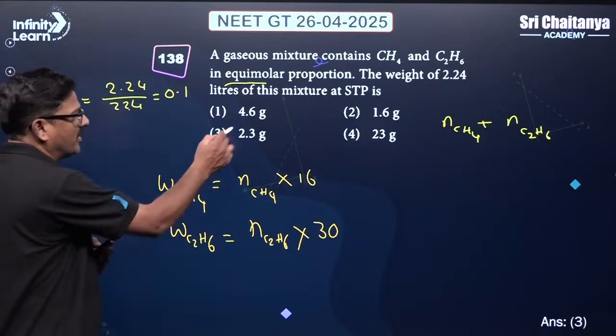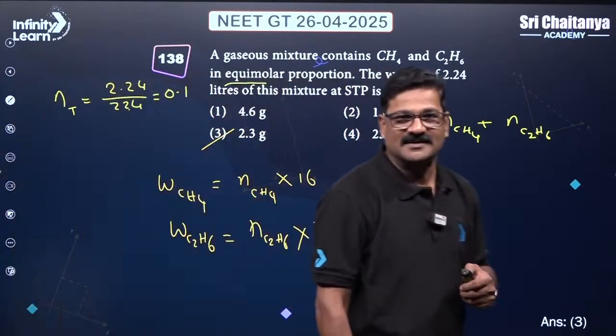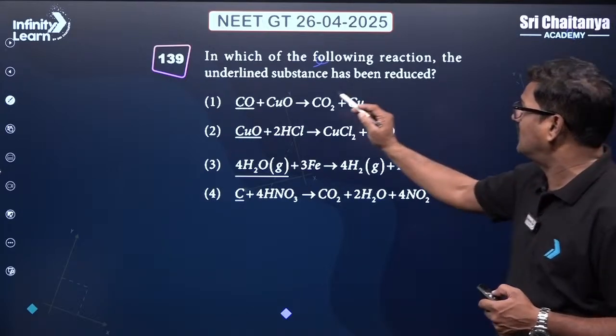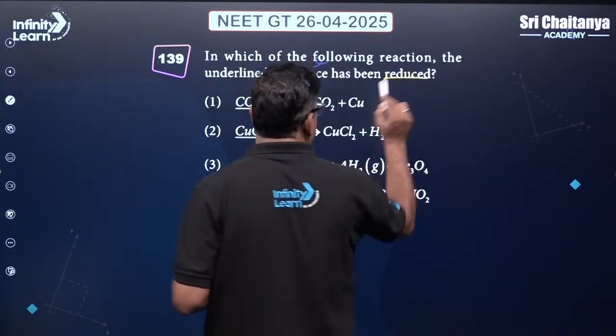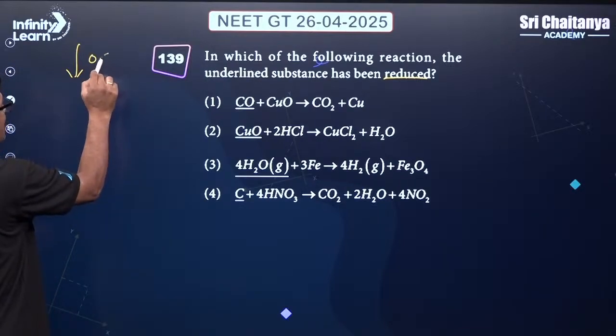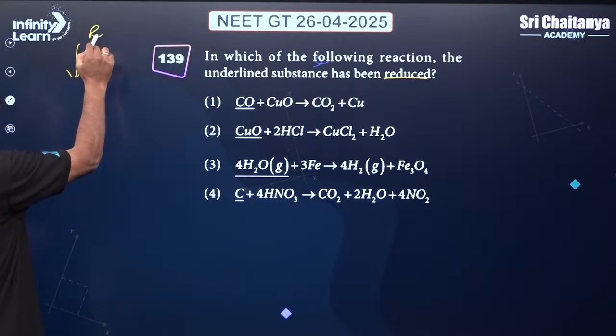You are going to get 2.3 is the correct answer for this. And also we can take here, which of the following reactions has the underlined substance been reduced? Decrease in oxidation state is called reduction.